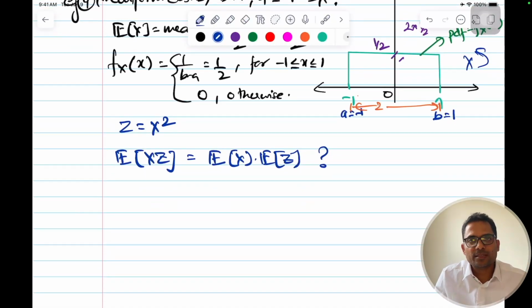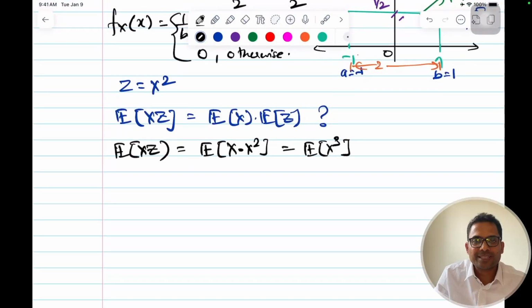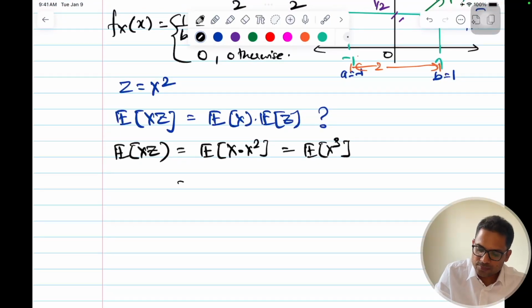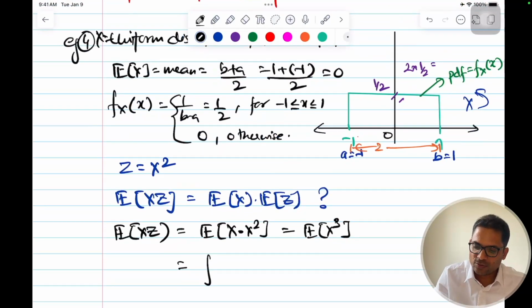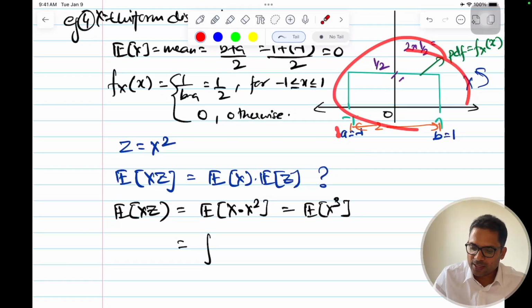So let's do the LHS first. Expected value of xz is equal to expected value of x into x square, that is expected value of x cube. What will be the expected value of x cube? For this uniform case, this is defined from -1 to 1.